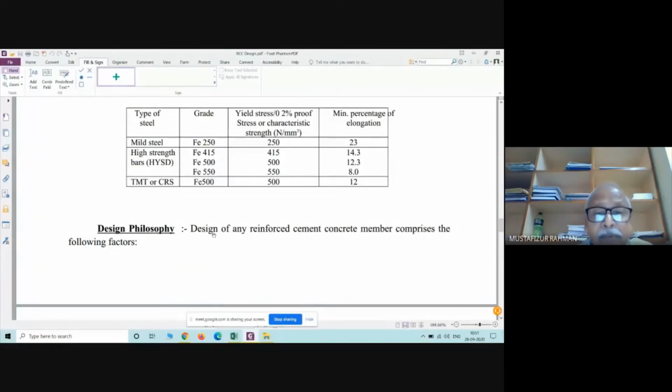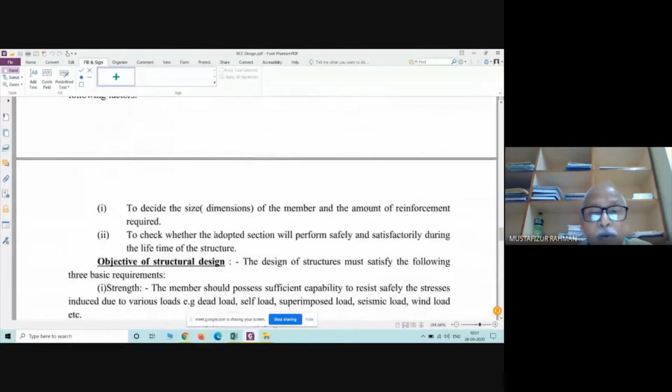Now, the design philosophy. Why do we want to design? There are two conditions, which I had told you also. Design means you have a structure, you are planning a structure, and some load is going to act there. Now we require a member for which the length is already determined. Then we require some cross-section size of the member such that whatever load is coming, it will be able to stand.